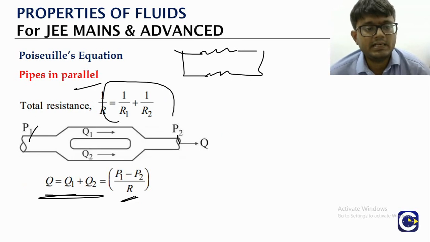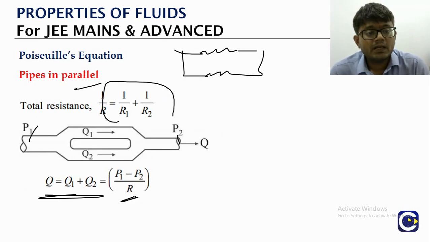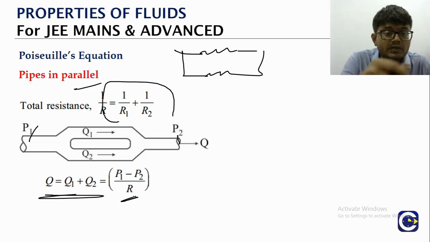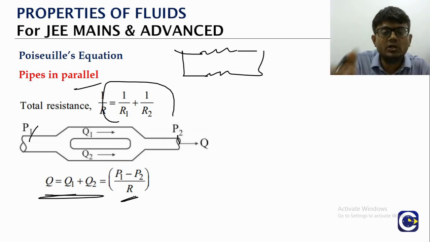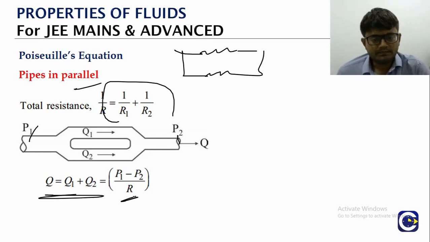Okay, so the Poiseuille equation and the applications of the current model, that's what we call it, the current model for the flow. We will use it here as well as in heat transfer. Conduction also we will talk about with this current model. There in heat transfer also we will talk about how we treat the flow of heat similar to the flow of current.